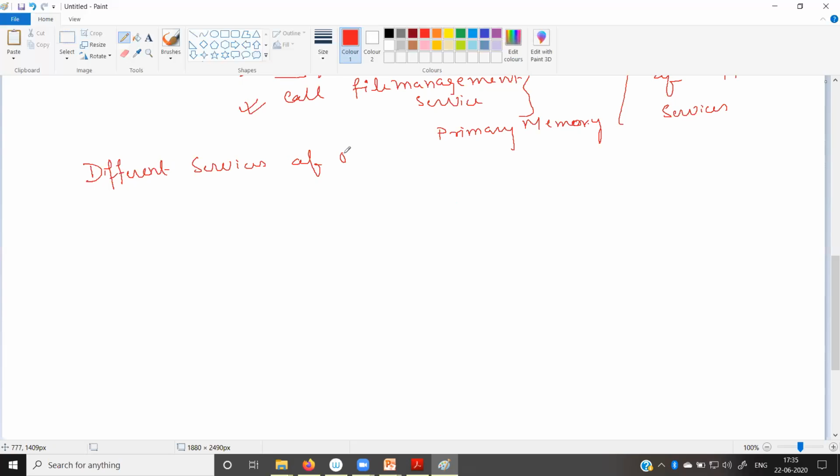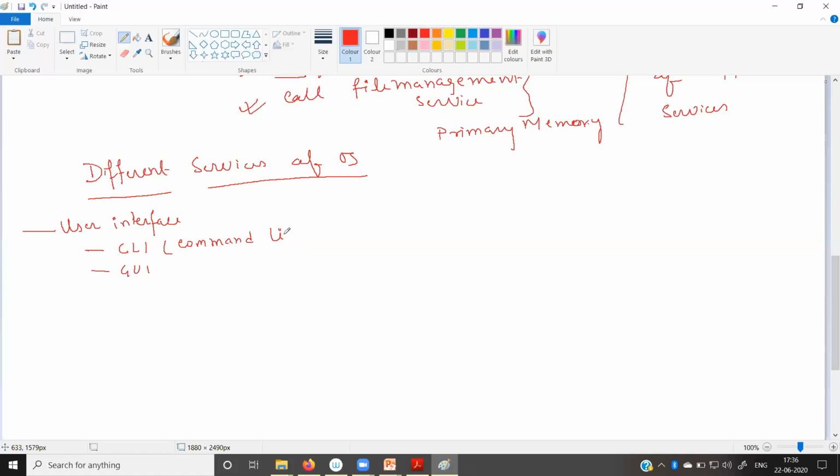of the operating system. Right? What are the different services? Number one is user interface. The operating system basically provides different types of user interface. As you know, the old one was the command line interface, and the next one is the graphical user interface. So what is the first one? The first one is called the command line interface.